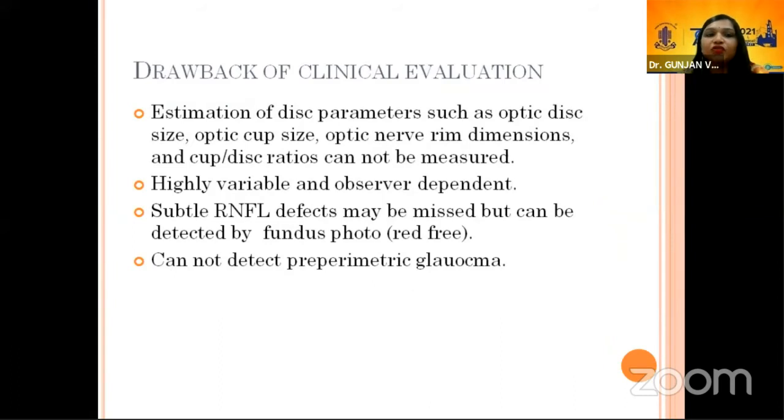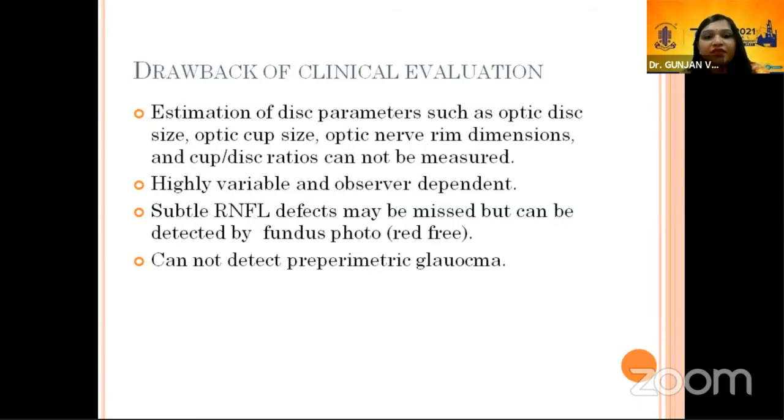But the drawback of clinical evaluation is we cannot quantify all parameters like disc size, optic cup size, nerve rim dimensions, and cup disc ratios. These all cannot be quantified with clinical observation. It is highly variable and observer dependent. Even the same observer, if he sees a disc 2 or more times, there can be variations also. So intra and inter observer variations are also there during clinical examination.